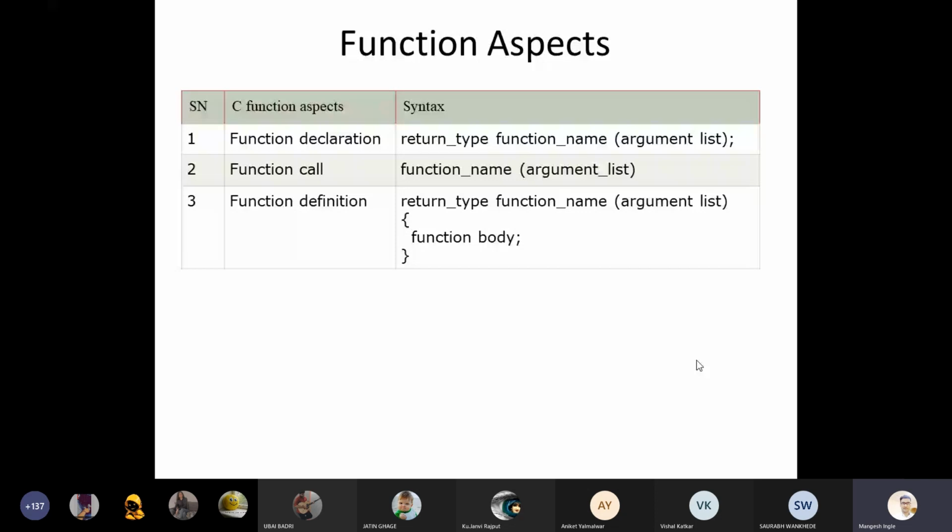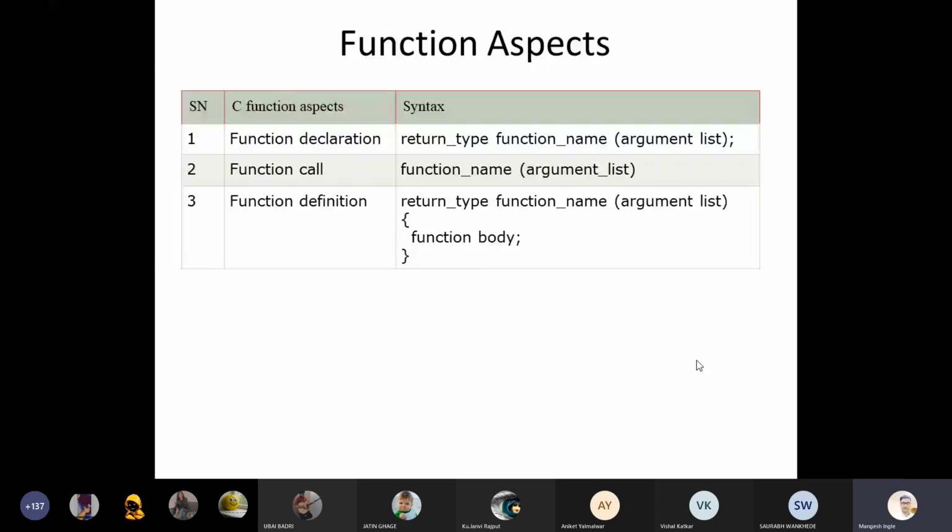And then another one is the function definition. You can easily understand function definition now with the help of these simple syntaxes. Here again you can see the return type, function name, and then the argument list. And with the help of the body you can make a difference between function declaration and function definition.